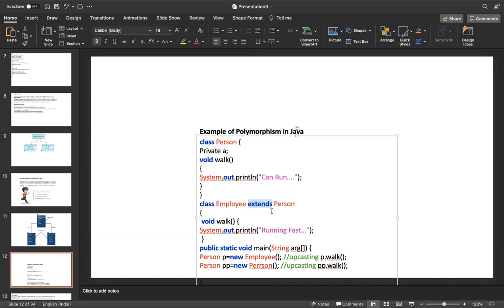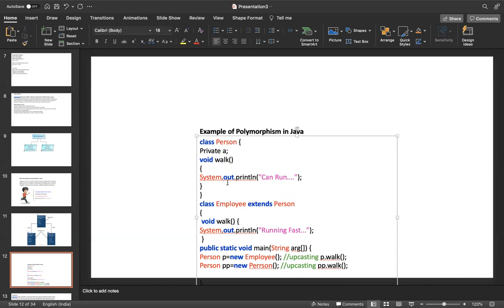Once you extend, whatever is in the parent, except what is declared private, will be available in the child class. All parent variables and methods other than private will be available in the child. Now the child has the parent's walk as well as the child's walk.